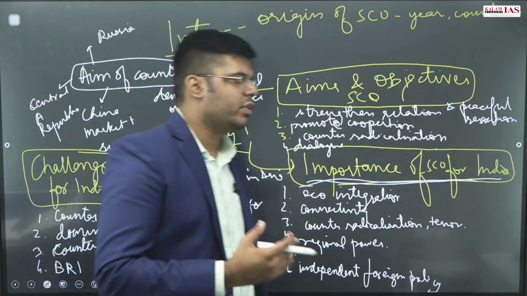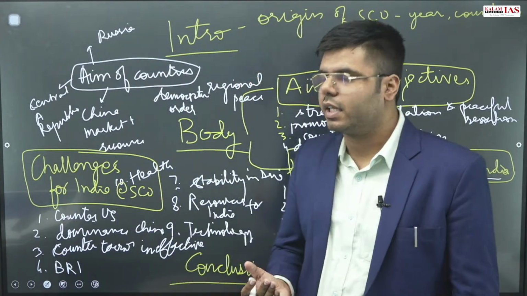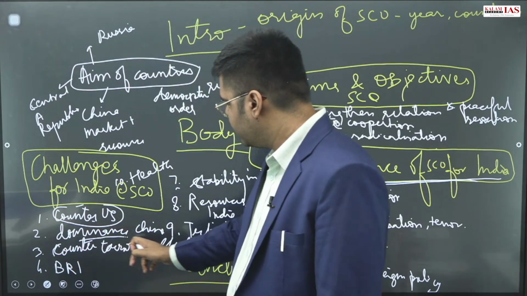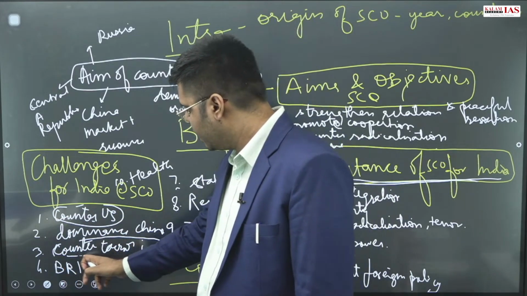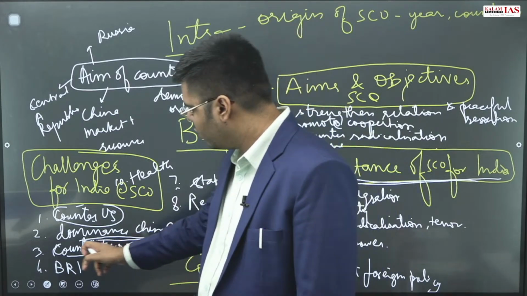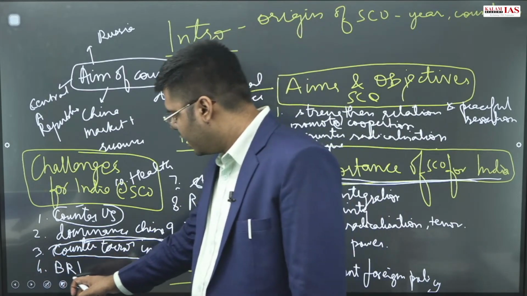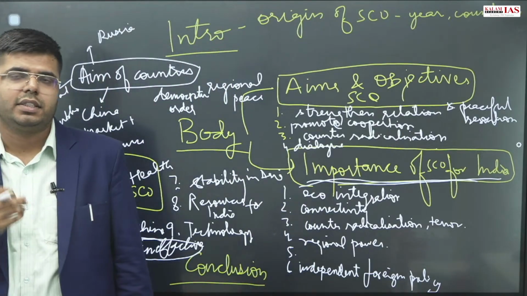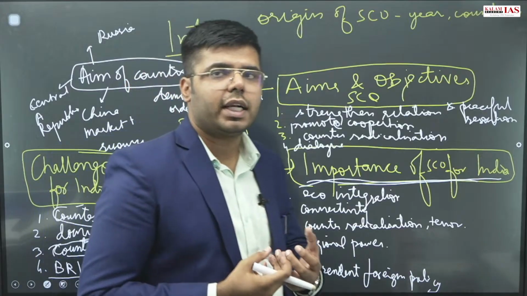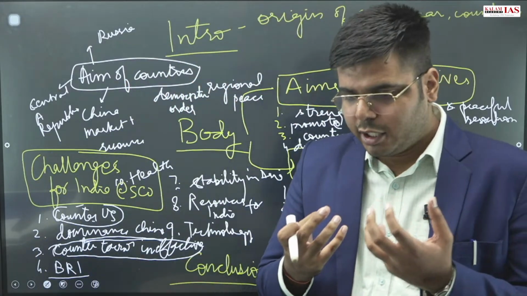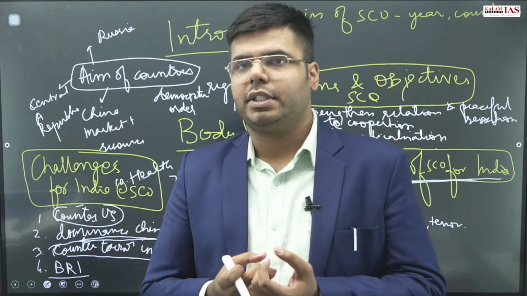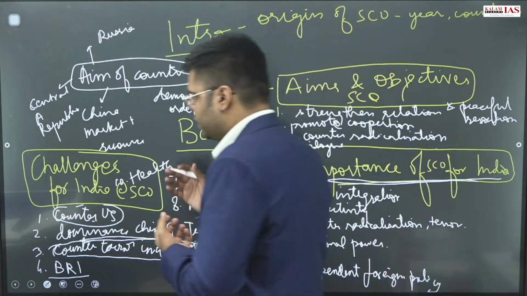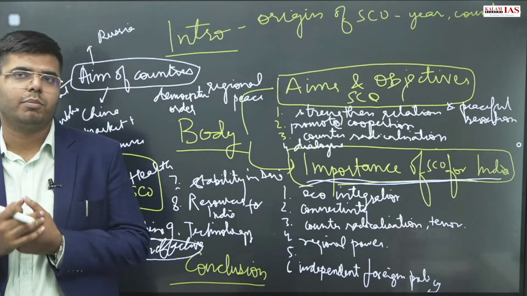So in this way, you will have to highlight even challenges. When we are highlighting, we can see that it's a strategic challenge, it's a regional challenge, dominance of China. It's a security challenge, counter-terror operations are ineffective, and BRI is an economic challenge. So the way you write challenges, you also have to show that you are writing challenges from different points of view or different dimensions. In this way, we will make our answer stand out from others, thereby getting more marks.